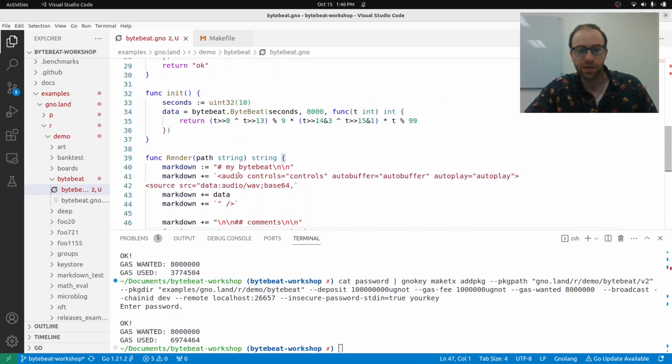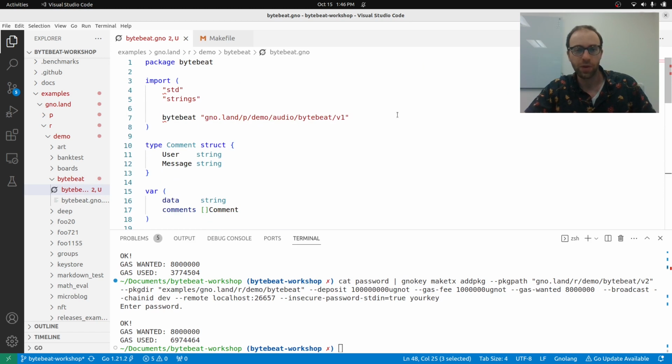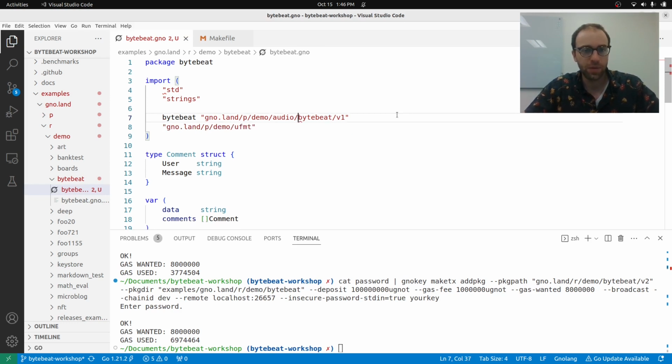So fmt doesn't exist. fmt was ported, and we can use part of it, but the whole thing is not ported because it uses reflection, and currently Gno doesn't have reflection. So we're going to use another version that's been made for Gno called ufmt. I believe that's the right path.